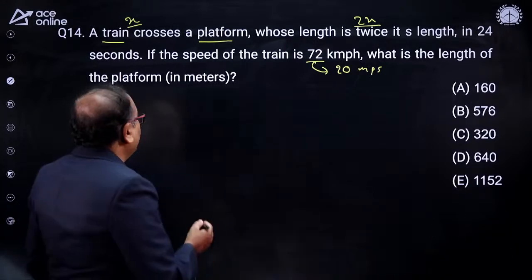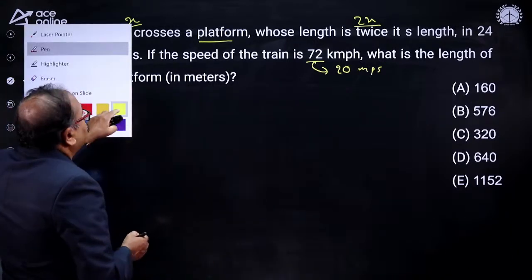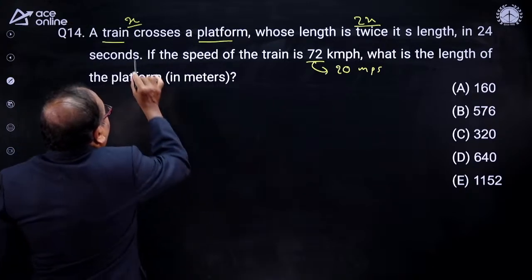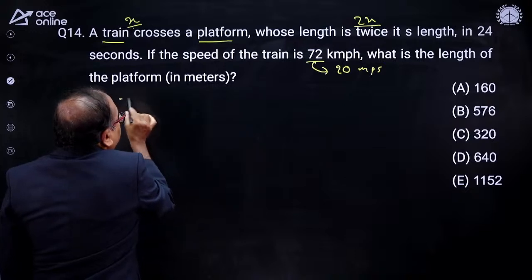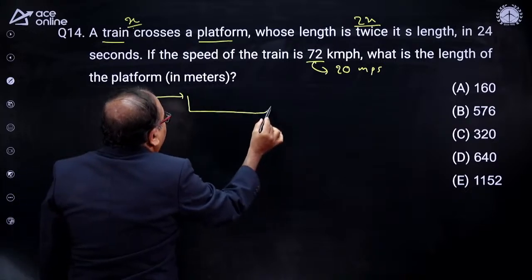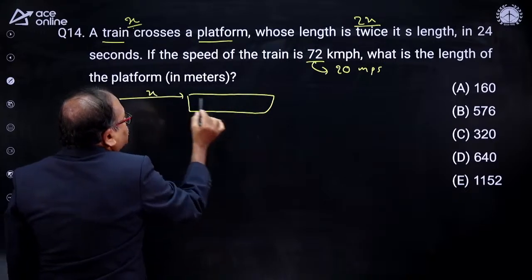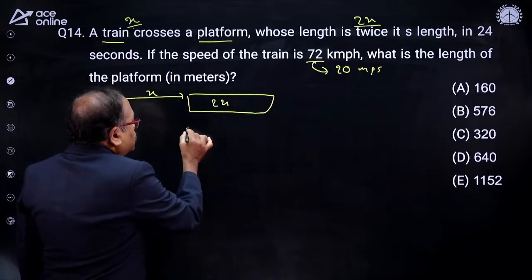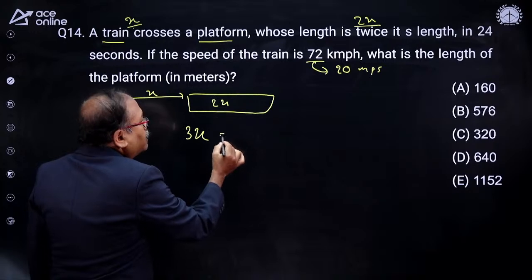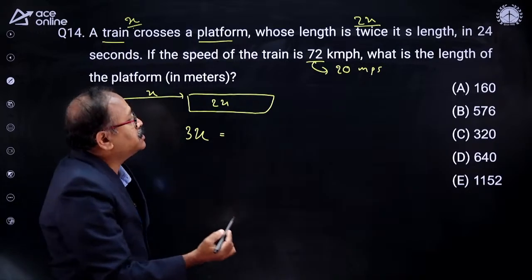Time up. Now I will answer the question. What is the total distance? X plus 2x, because the train is crossing the platform. So this is x and this is 2x. So the total distance is 3x. And what is the speed and how much time it is taken?